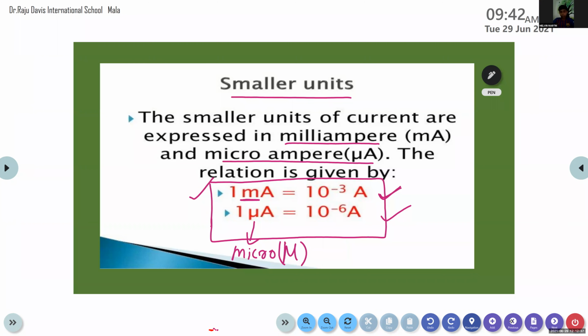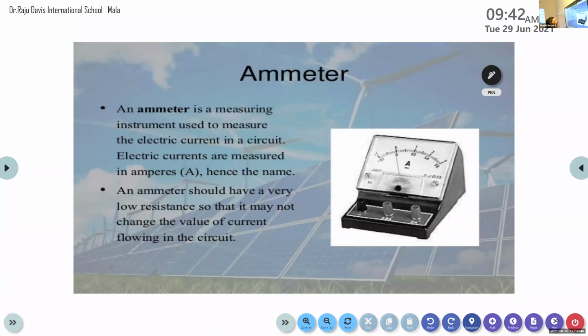Yes, ma'am. Now, we can measure this current that is flowing through a conductor with the help of a device. That device is known as ammeter. What is this device? Ammeter. How is it pronounced? Ammeter. So, ammeter is a device that is used for measuring the value of current that is flowing through a conductor.